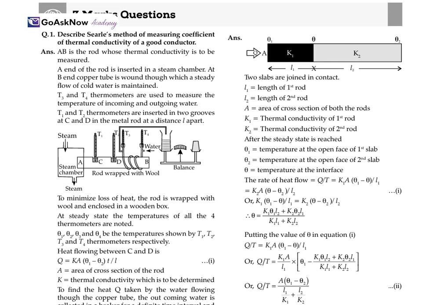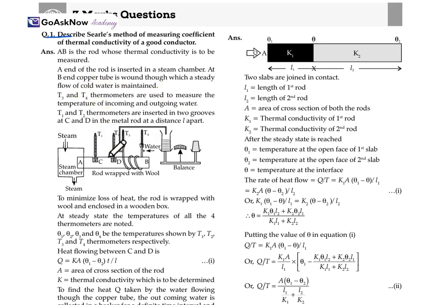Now, let's move forward with the 3 marks question. Describe Searle's method for measuring the coefficient of thermal conductivity of a good conductor. This is a practical based question. Here AB is the rod whose thermal conductivity is to be measured. End A of the rod is inserted in the steam chamber, and at B, a copper tube is wound, through which a steady flow of cold water is maintained.